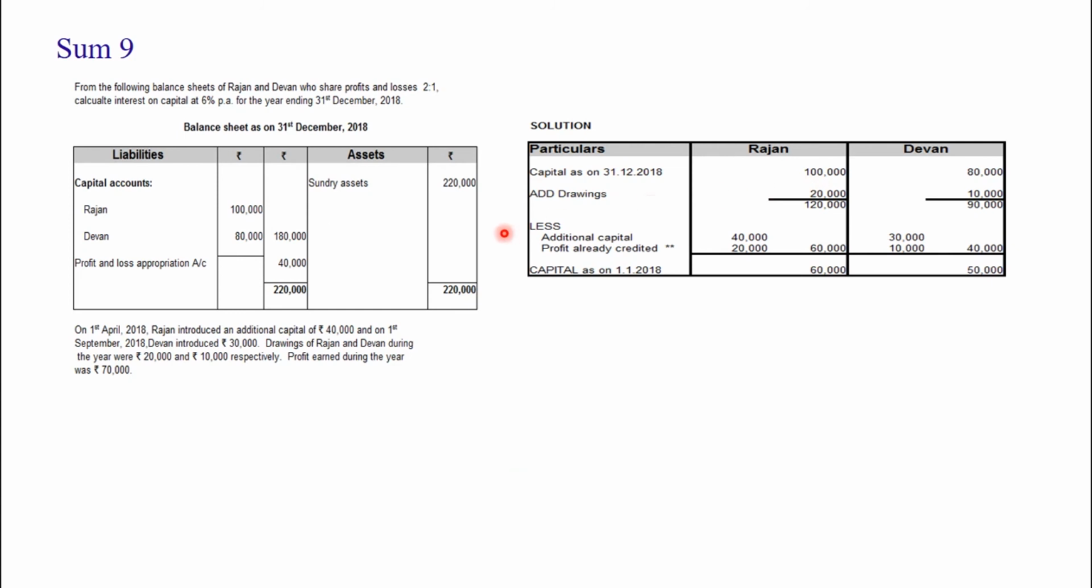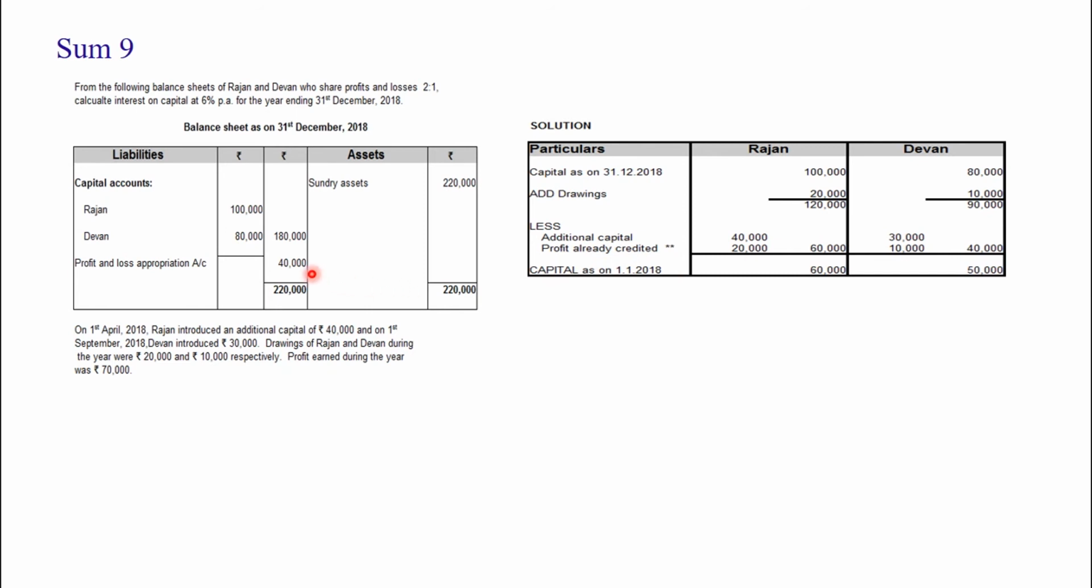Here first we have to find out the opening capital. This is the closing capital, 1,80,000. Add drawings 20,000 and 10,000, so 1,20,000 and 90,000. Now less additional capital introduced by Rajan 40,000 and by Devan 30,000, and profit already credited.